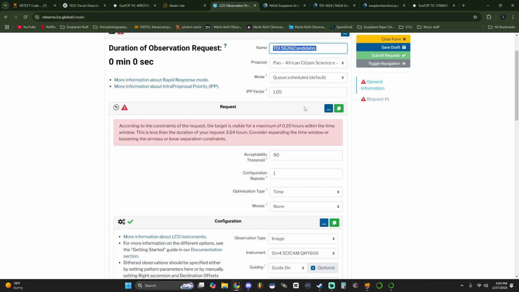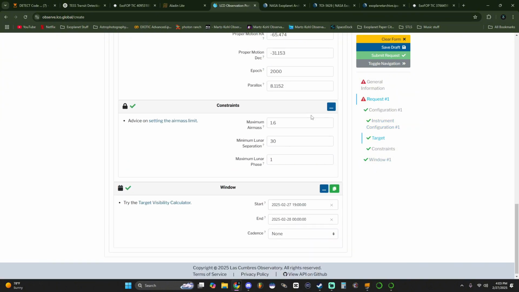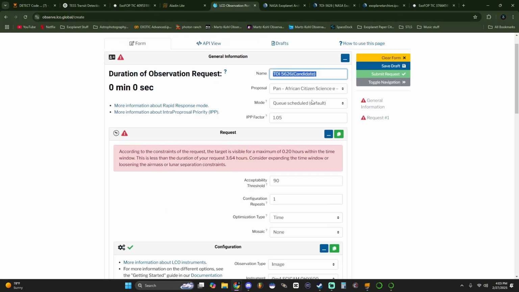Now, this is actually a little bit more complicated than scheduling an astrophotography session like we covered in the last video. The reason is because there are time constraints to these types of observations and they are time critical. So things to be considerate about when you're scheduling observations is first check how good of an SNR you have on the transit and if the transit's going to be viewable in the location that you want it to be viewed in. And also, the third thing is that it is UTC plus 0,